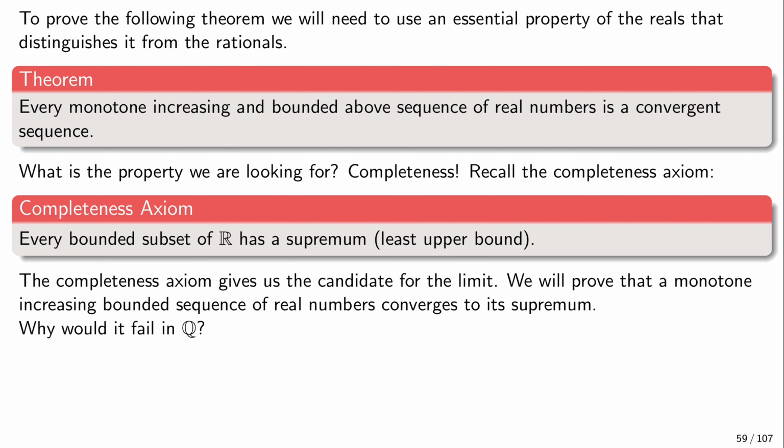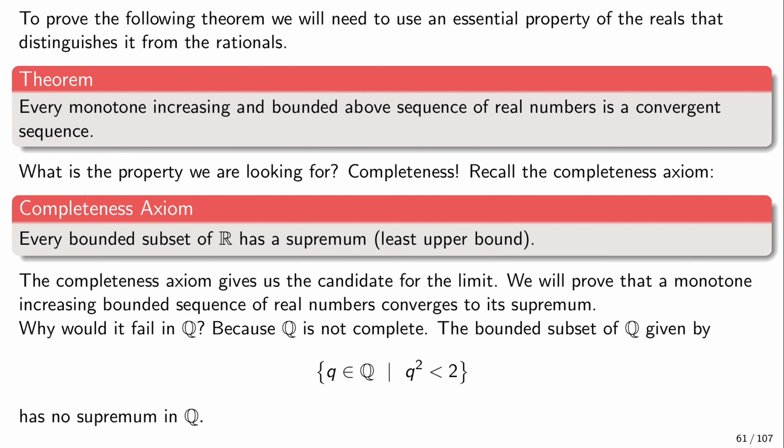Okay, and so why would this approach fail in the rational numbers? Well, exactly because Q is not complete. And what does it mean? If we consider this set, for example, of all rational numbers q such that q squared is smaller than 2, then this set is bounded. It's a bounded set of rational numbers.